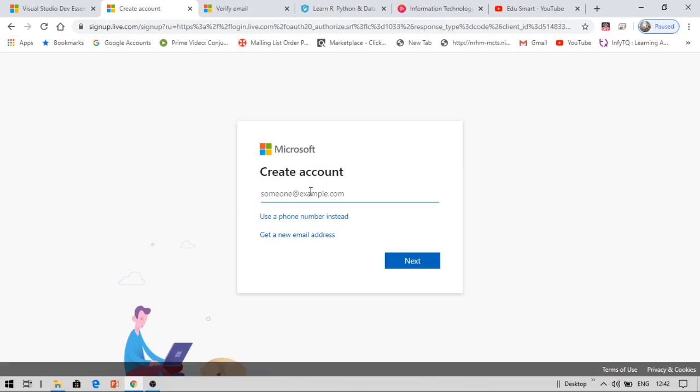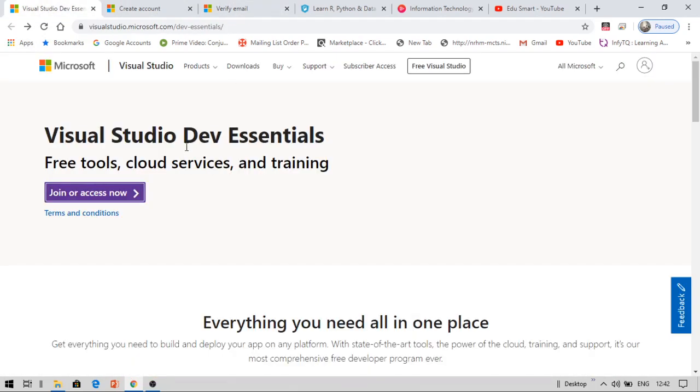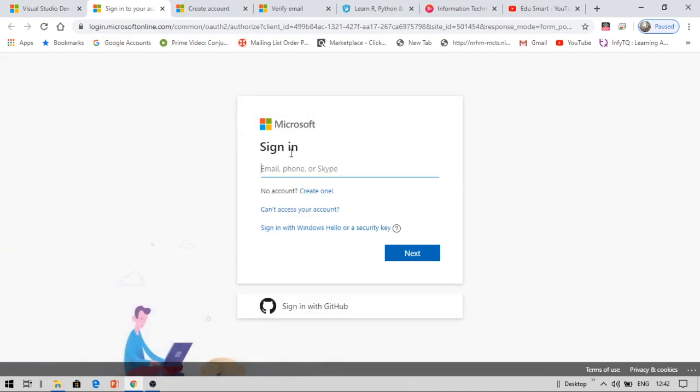Then your verification is over. Come back here. You will get something like this. Verify email, and then you are verifying that. Once you are done with that, come back to Visual Studio. Now you are here again. Now click on this join or access now. The same thing happens. You will be asked to sign in or else create an account if you do not have one. I already have an account, so what I am going to do is sign into my account.